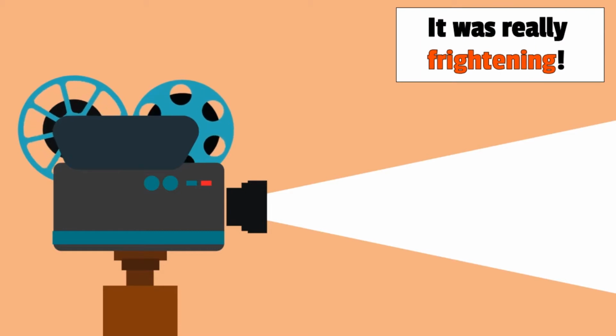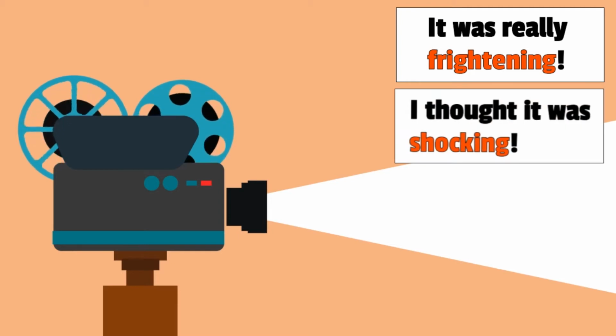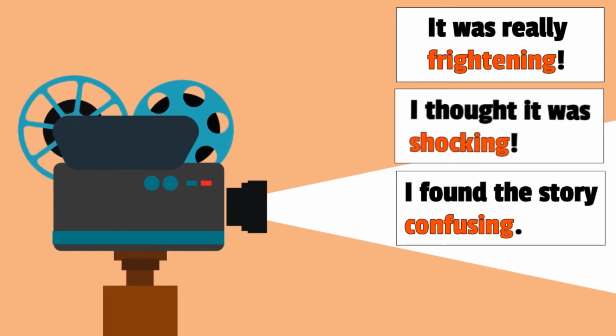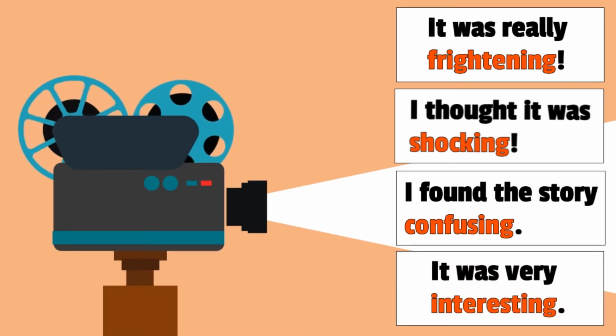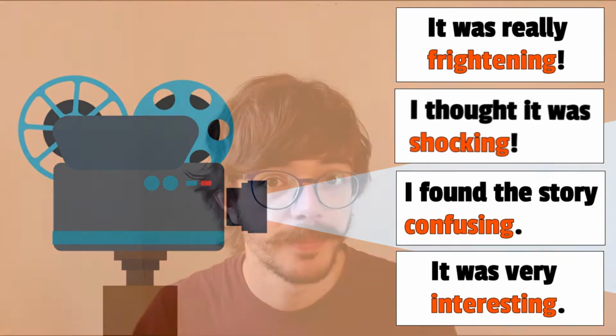So, for example, if 4 people see a film, they maybe would say, I watched the new film, it was really frightening. Another person maybe says, I thought it was shocking. Another person, I found the story confusing. And another person, it was very interesting. Now, this is how they describe the film.